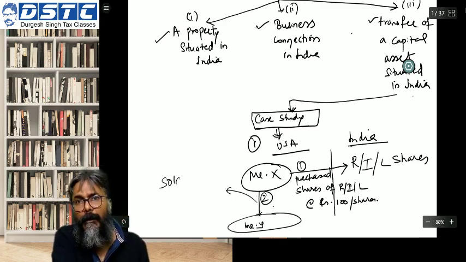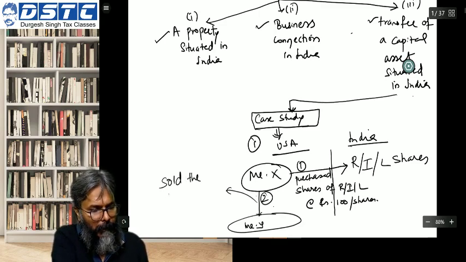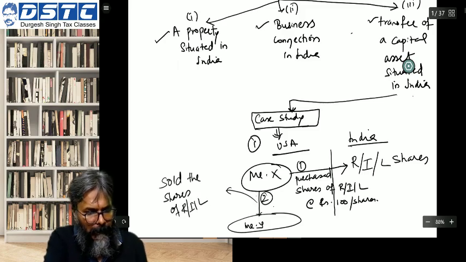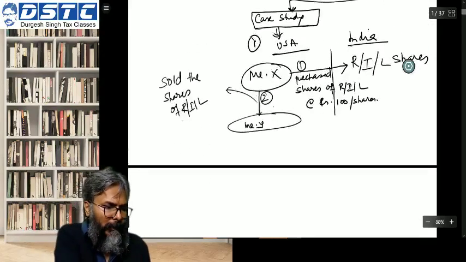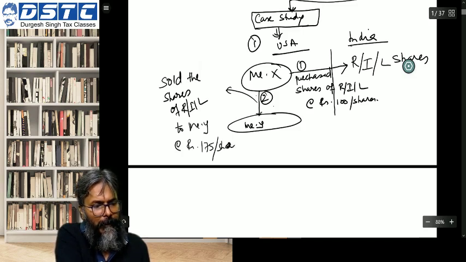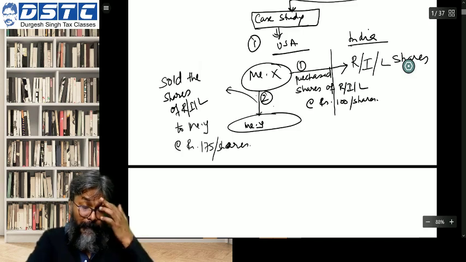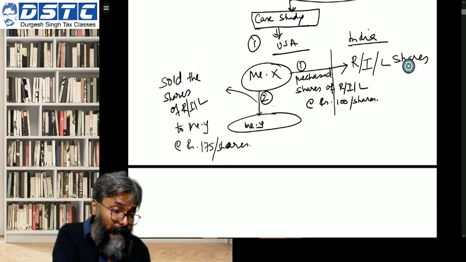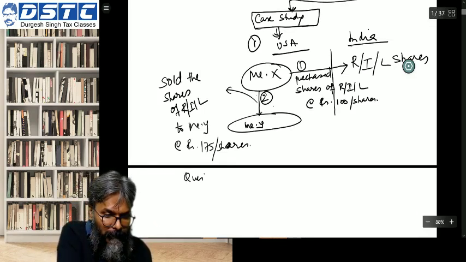he sold the shares of RIL to Mr. Y at rupees 175 per share. So what is the question?